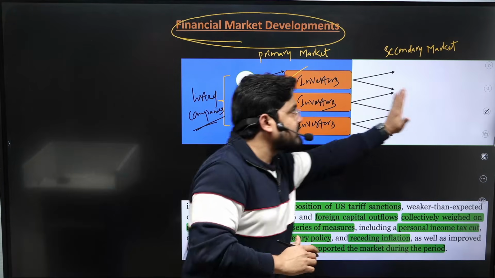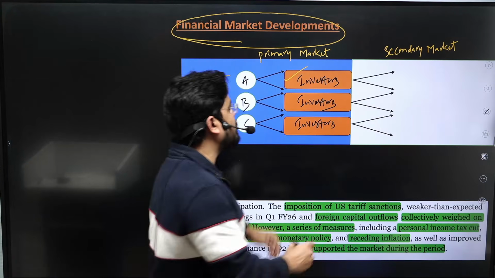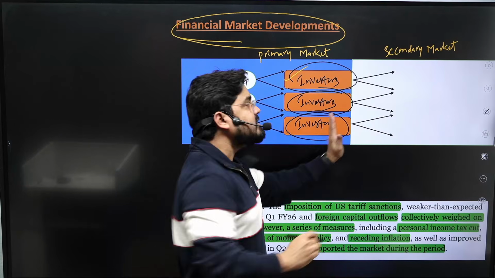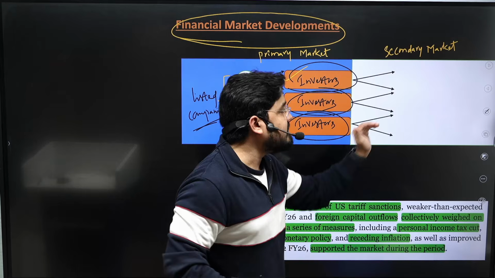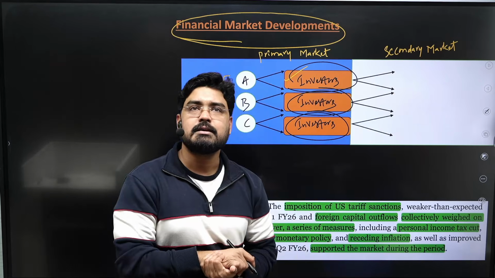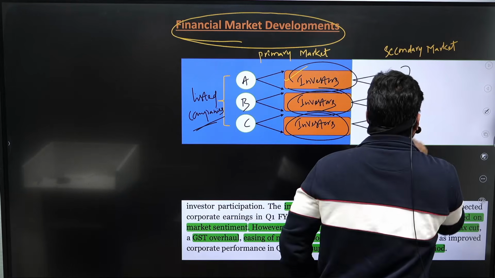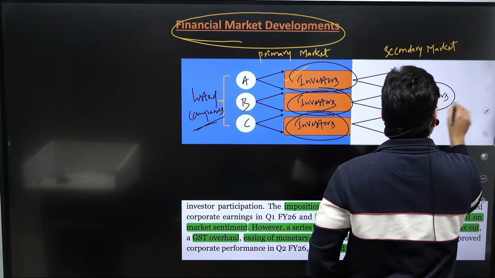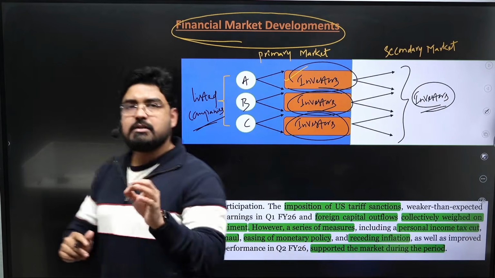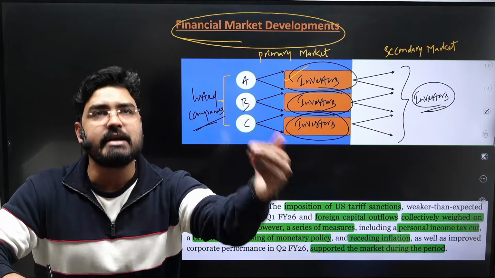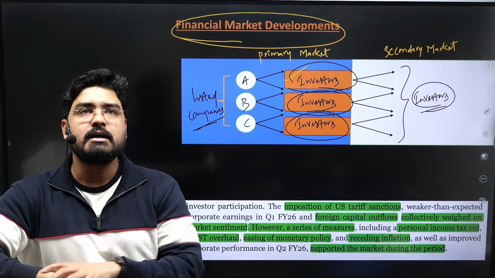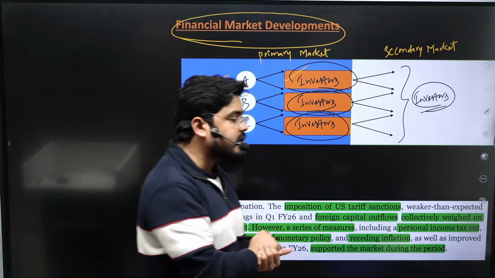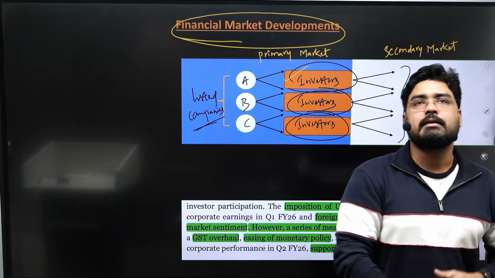But whereas in the secondary market, those securities which were purchased by these investors are traded. That means it is like a second hand market. So these investors further trade with other investors. That means already issued securities are traded rather than like in the primary market where new securities are issued, right?